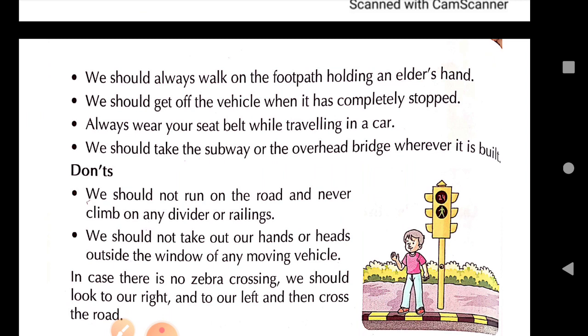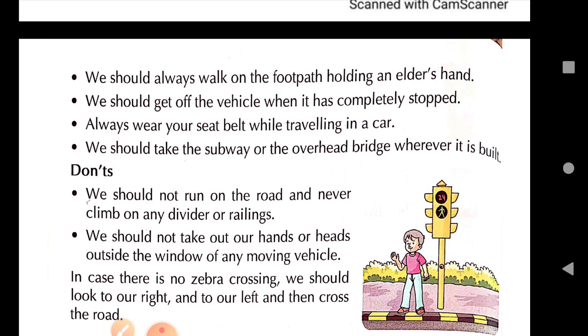Then we should always walk on the footpath holding an elder's hand. Footpaths are meant for walking only. On footpaths, vehicles do not travel. So if you have to walk on the road, always walk on the footpath, holding an elder's hand. Since you all are small children, you should never walk alone on the road. You should always walk with an elder, your parents, mother, father, elder brother, sister,